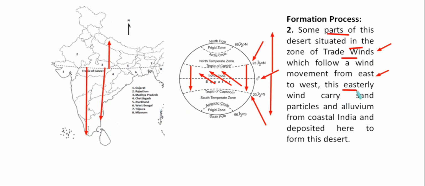Now these easterlies carry sand particles and alluvium from coastal India and deposit them here to form this desertic land. So the easterlies in the southern part of this Tropic of Cancer flow from east towards west, and these easterlies carry sand particles and alluvium from coastal India, that is specifically the eastern coast, because of easterlies. They carry these sand particles and alluvium from coastal India and deposit them here to form this desertic land.